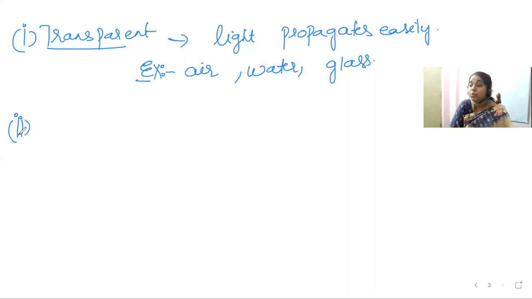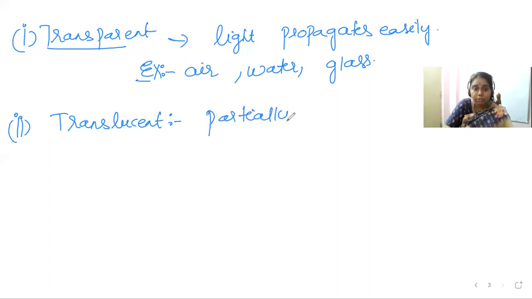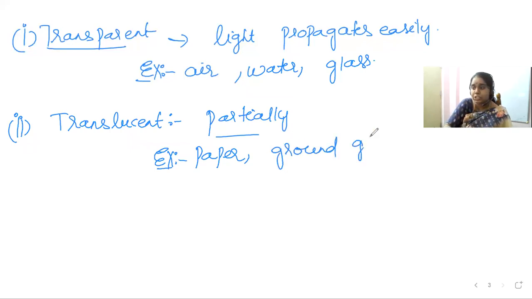The second one is translucent. Translucent means through which light propagates partially. So here light propagates only partially, it will not pass totally. For example, paper allows only partial propagation. It will pass but the total light will not pass. Ground glass is another example of partial propagation. So these are translucent medium.